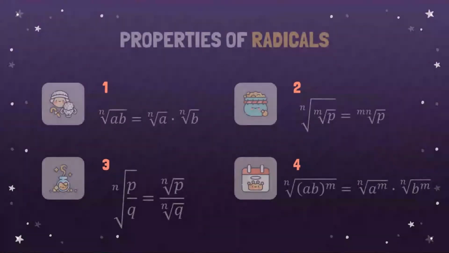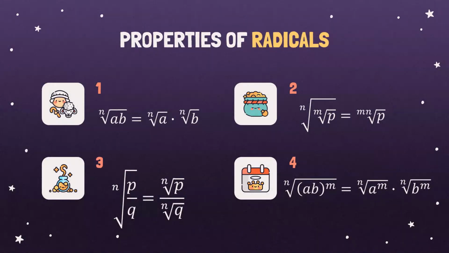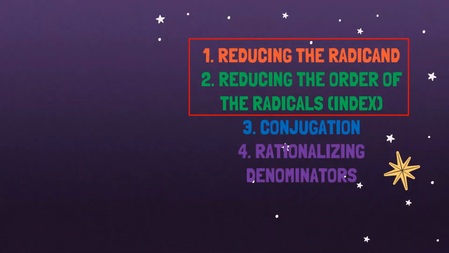We have different properties of radicals to be remembered, such as the nth root of the product of a and b is equal to the nth root of a times the nth root of b. The mth root of the nth root of p is equal to the mn root of p. And then nth root of p over q is equal to nth root of p over nth root of q. And then the nth root of ab raised to m is equal to nth root of a raised to m times the nth root of b raised to m. And then we do 2 out of 4 ways in simplifying radical expression.